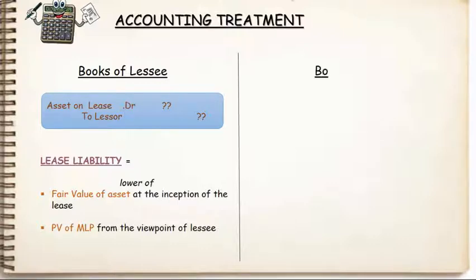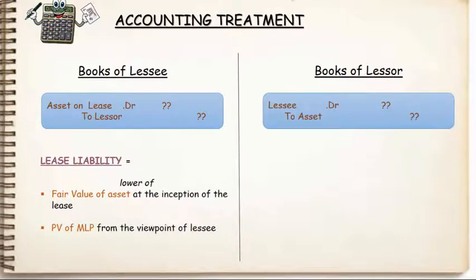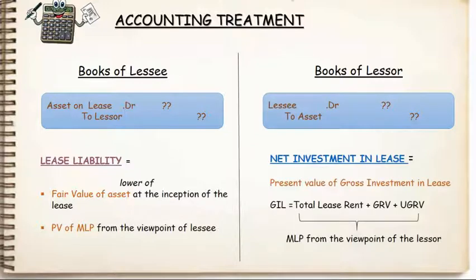In the books of lessor, the journal entry will be lessee account debtor to asset. The amount that we'll record in the entry is the net investment in lease. Net investment in lease is the present value of gross investment in lease. To record it in the books of lessor, we need to find out the gross investment in lease from the viewpoint of lessor. For lessor, gross investment in the lease is the aggregate of minimum lease payment from the viewpoint of the lessor, that is total lease rent, guaranteed residual value, and any unguaranteed residual value accruing to the lessor.